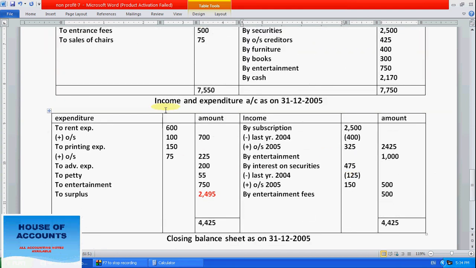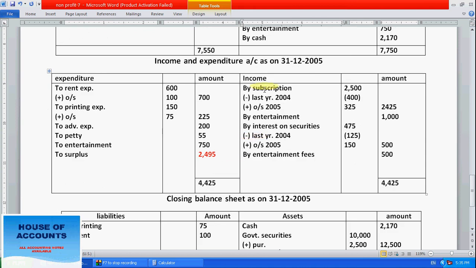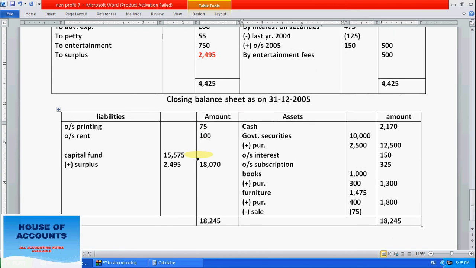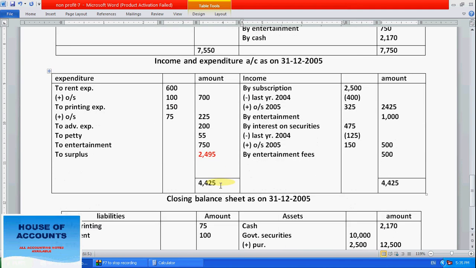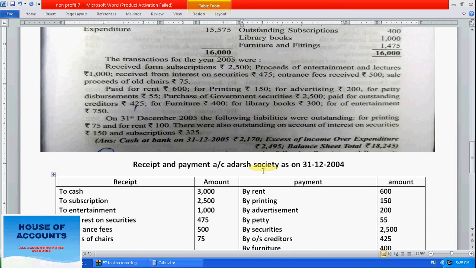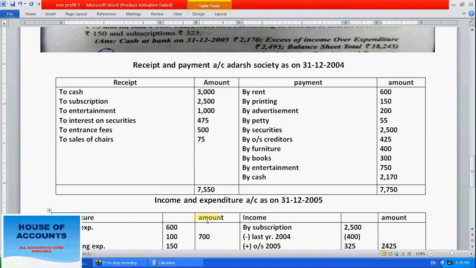Income and expenditure is a profit and loss account, so we have to know the current year profit. That's why we take only current year entries, add all the current year entries, and delete all last year entries, like last year's subscription or last year's interest that we have received in the current year. At the time of preparing the closing balance sheet, check all the entries from receipts and payments to the income and expenditure account.